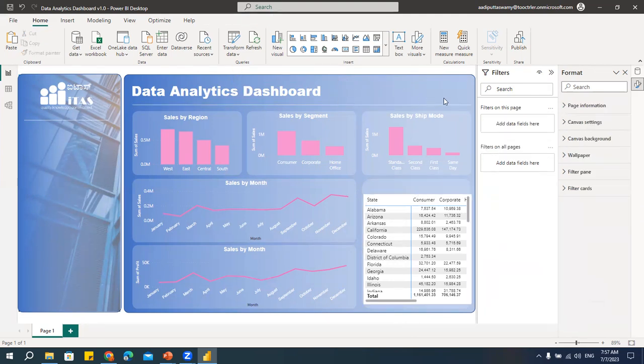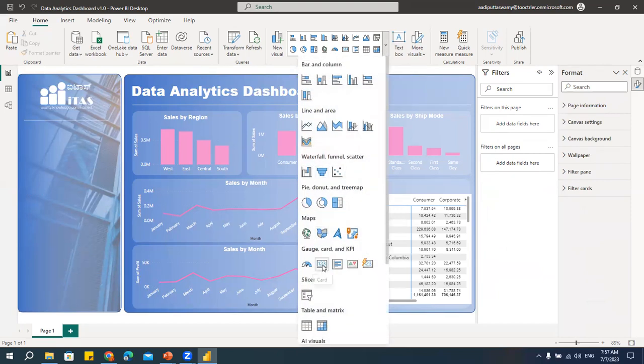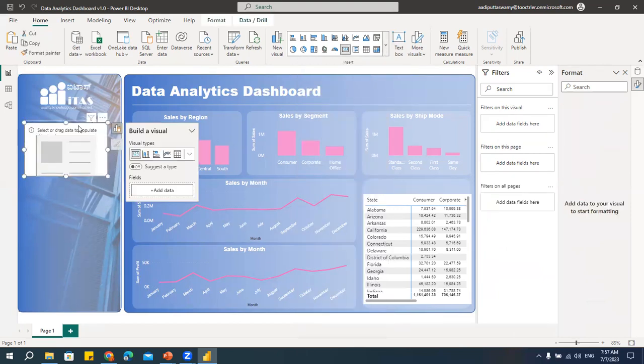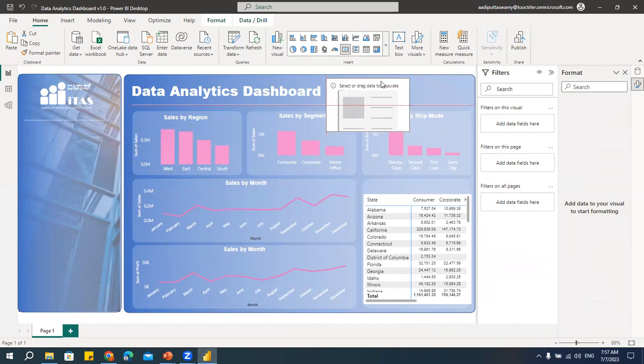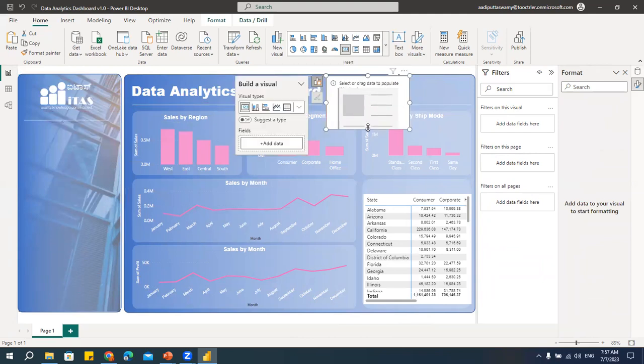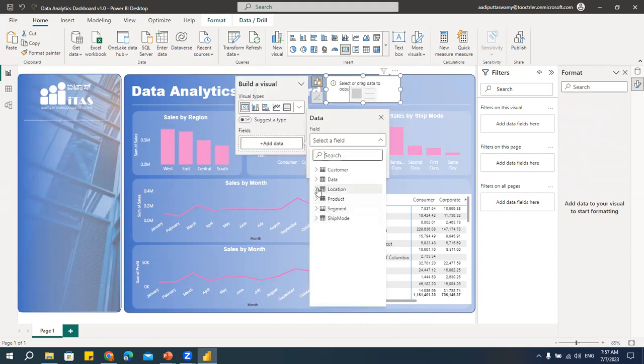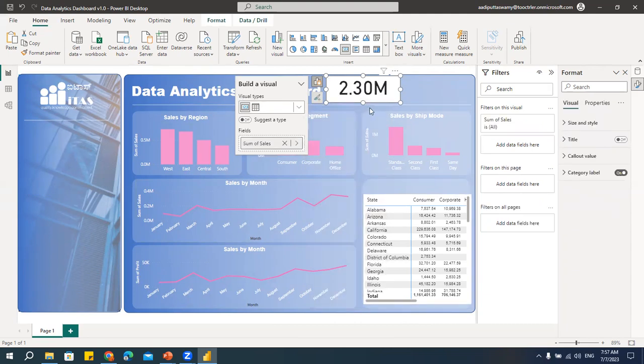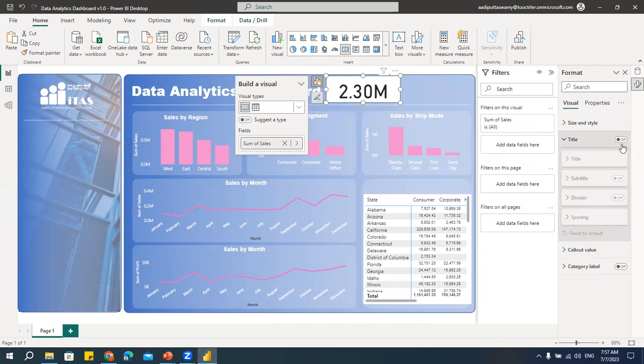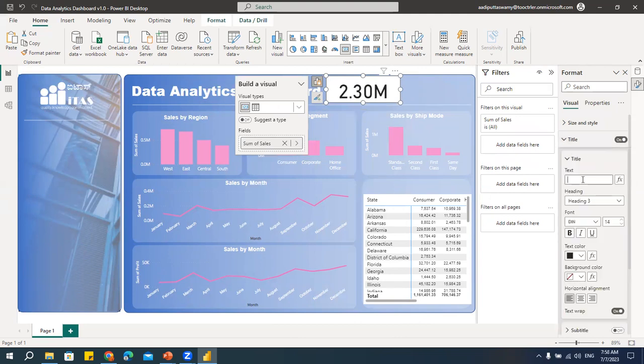Now here I have some space. Let's say I'll use this card. Let's go here. I'll use this card. Now what is a card? It is nothing but the summarized values. So I'll go here. I'll take the value as sales. Okay, so I have this sales. Let me go here and remove this. Let me give the title as sales.